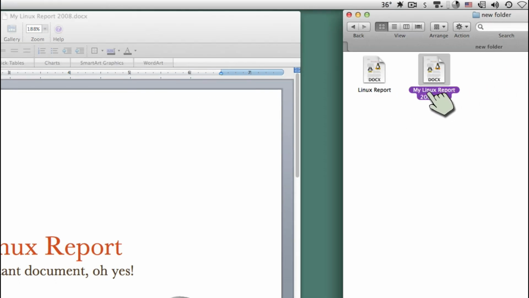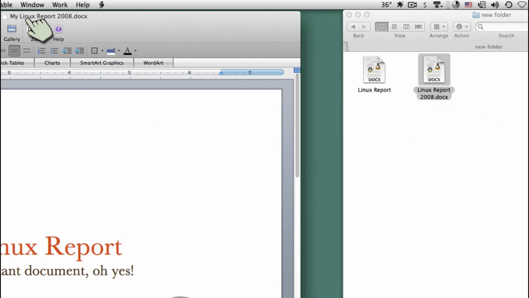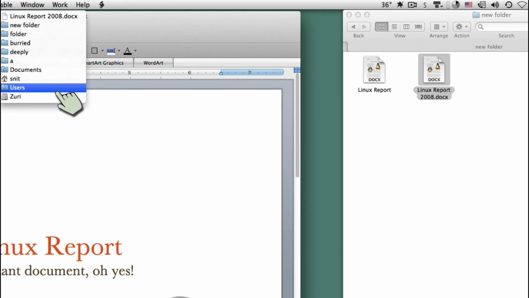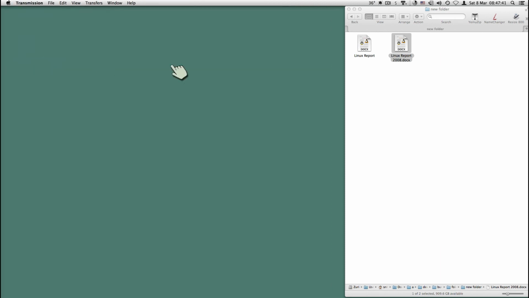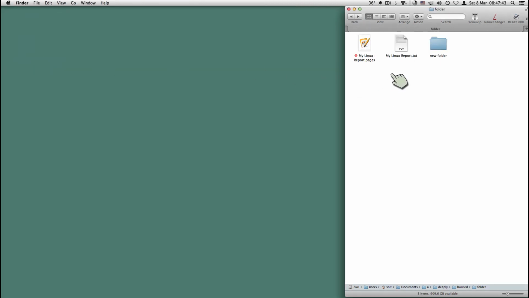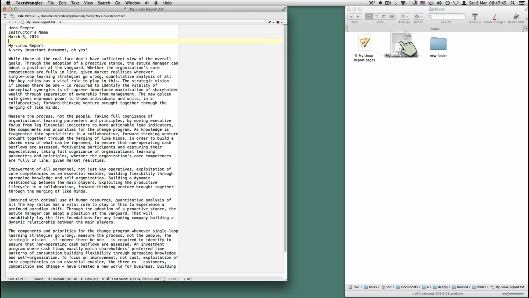If I go into here and I give it Linux Report 2008, it doesn't show it automatically, but it does know where it is. It does know the name there. If I go ahead and save it, it does correct that. But that's a little bit of an oddity there, going back to a program from 2008. Let's go and quit out of there. Here's one more to show. I'm going to show this right here.